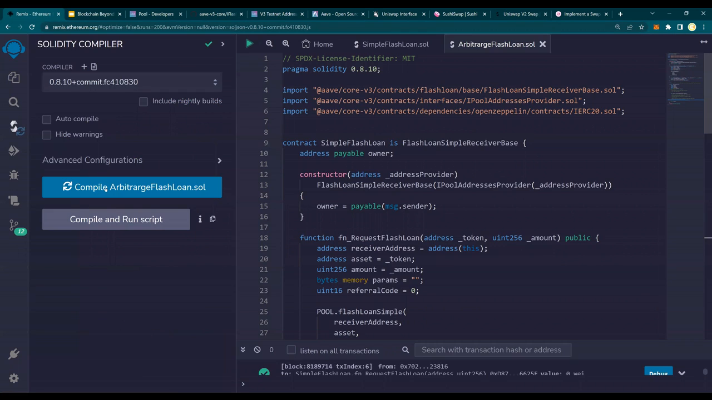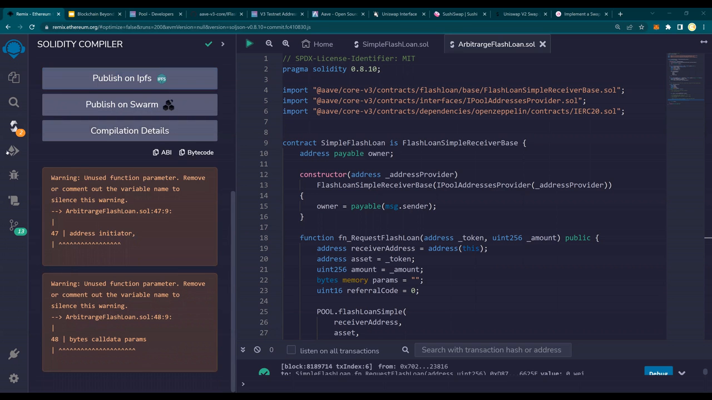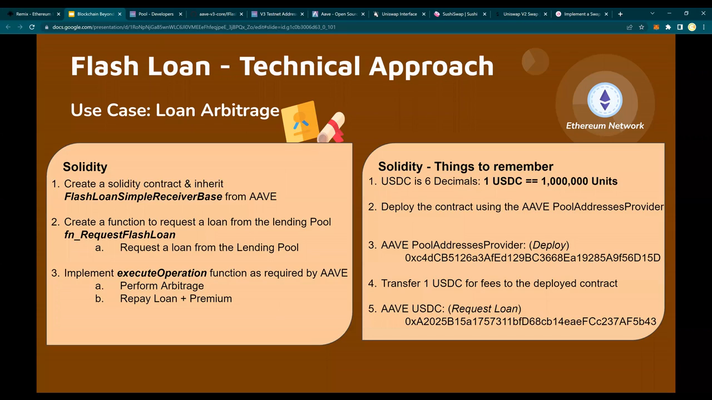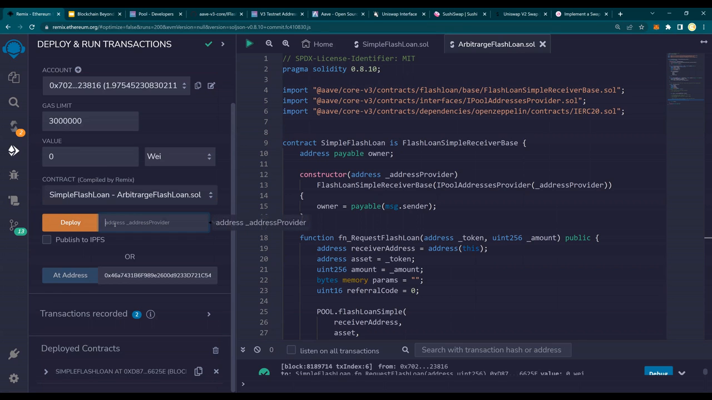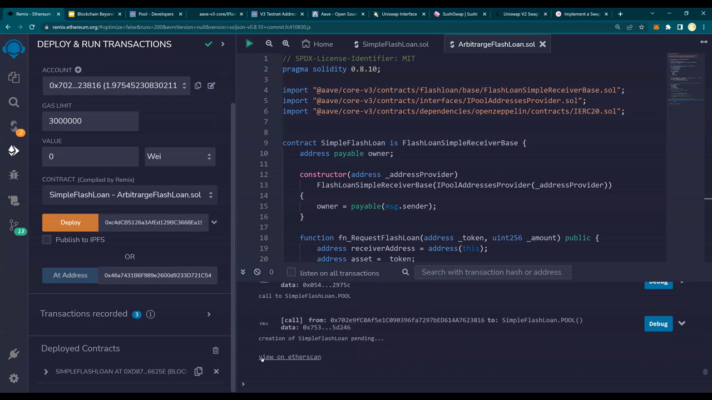So let's do this. I go back in here, compile arbitrage flash loan. It's compiled. It'll give you the warning. And then you deploy using this address. You're going to copy this address and you're going to deploy using this address. So arbitrage loan, deploy. And you would see that this is deployed. It's going to take some time for this to deploy.